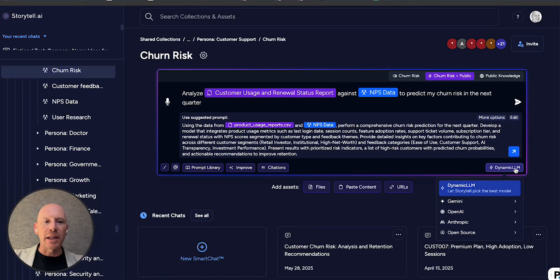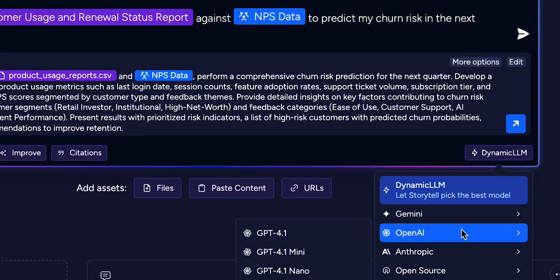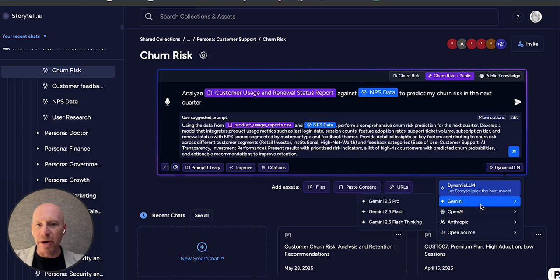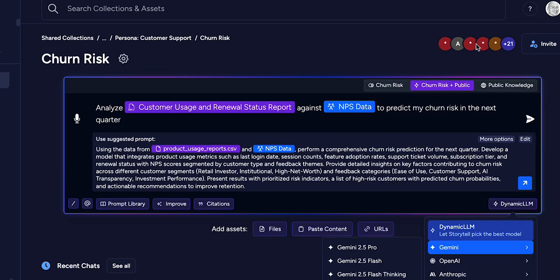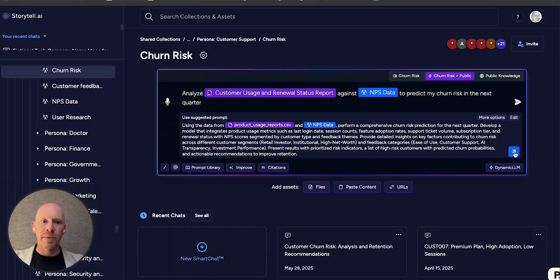We've got a very sophisticated large language model router, which will let Storytell pick the best model. I can also override that router if I want to pick a specific LLM to answer my query. We have a prompt library that allows me to save prompts and share them across teams. I can invite people into collections to share insights with me.